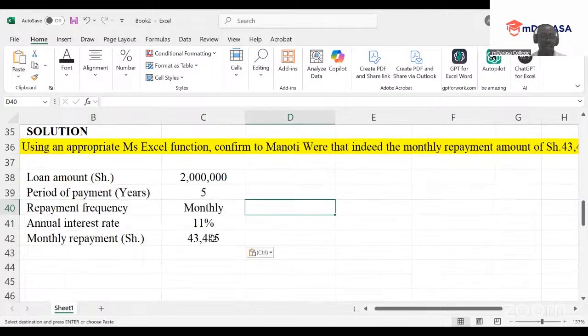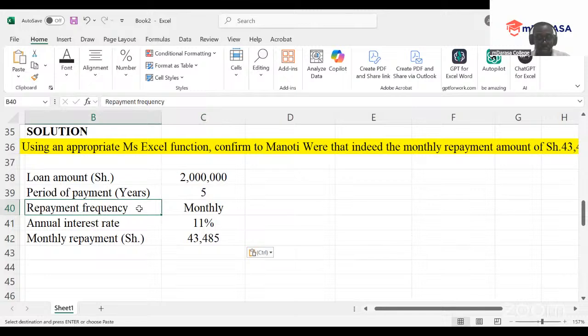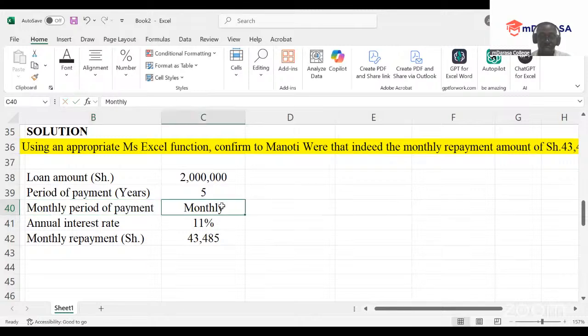The details that you're given, of course, we have the loan amount, 2 million. Period of payment, years. In this case, what about monthly? What about on a monthly payment or monthly period? Months, monthly period of payment, yeah, because we'll be paying this loan on a monthly basis. So monthly period of payment, what will you be having here? We know very well that a year has 12 months. So simply we take 12 by the 5 years, which will give us what? 60 months.